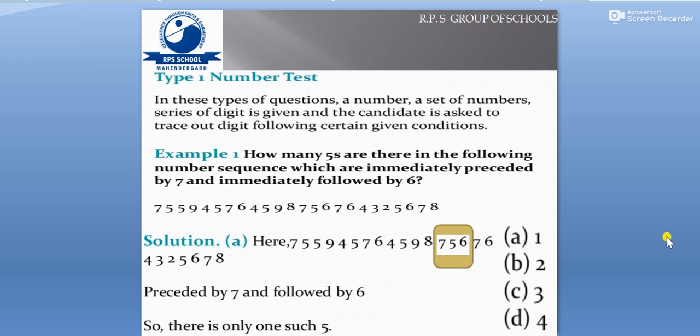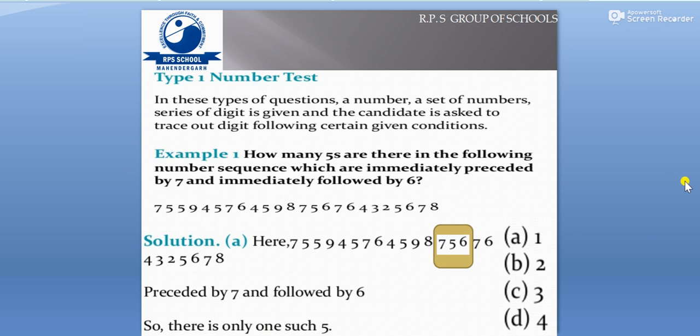Example 1: How many 5s are there in the following number sequence which are immediately preceded by 7 and immediately followed by 6? Children, I wanted you to solve it by yourselves, and I think you must have done it. So let us see the solution for this.